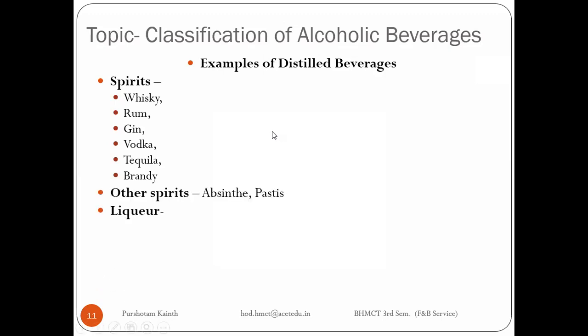There are some other spirits known as absinthe, pastis. We'll discuss these in a whole lecture separately. Then liqueurs. There is a word liqueur.